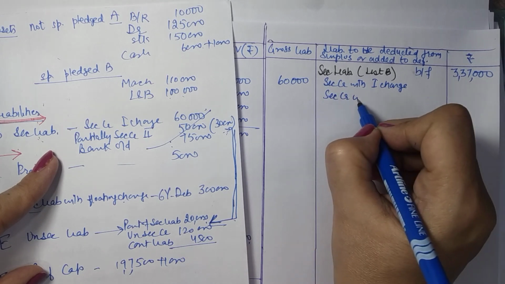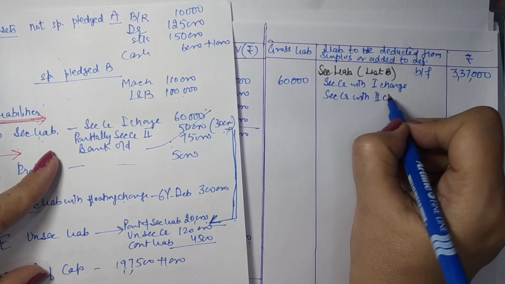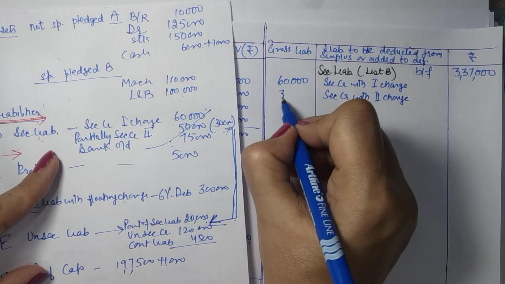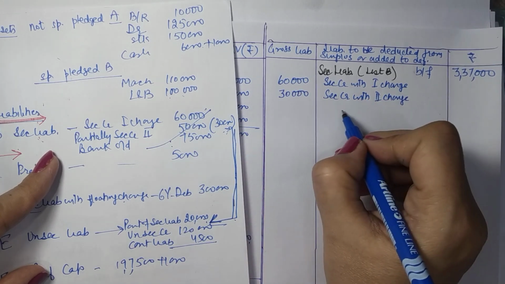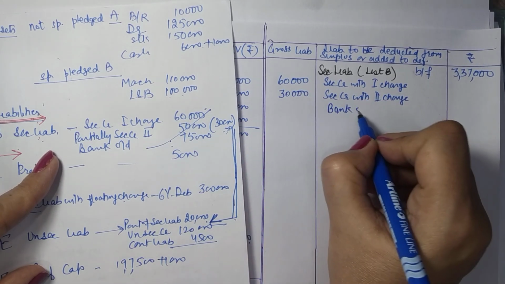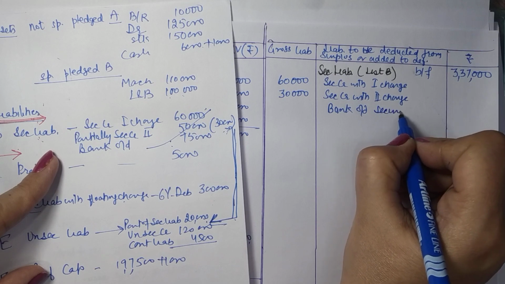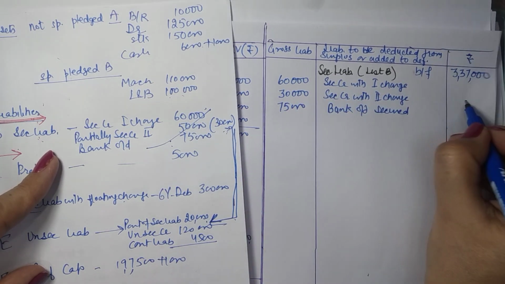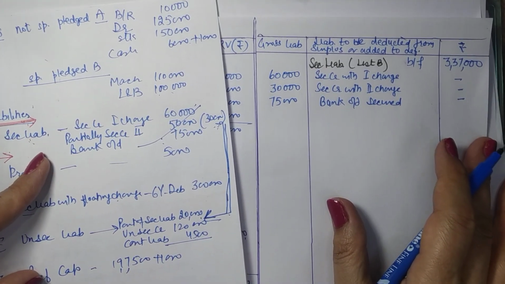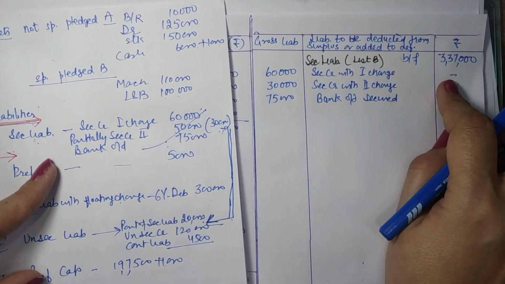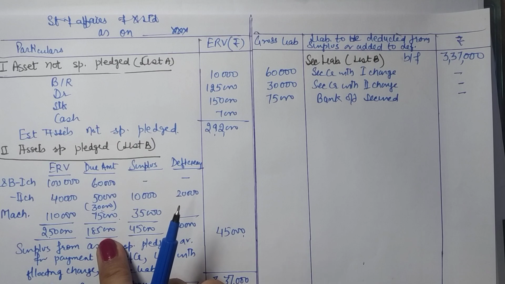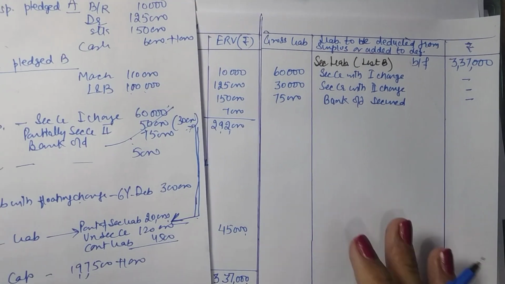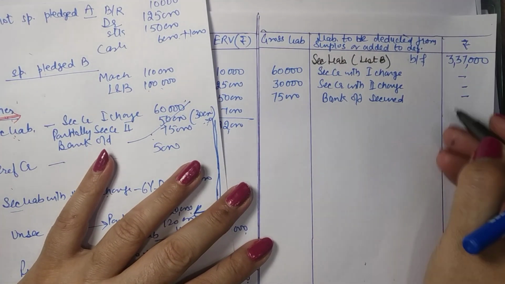Secured creditors with secondary charge. Now remember, secured amount is 30,000. Bank overdraft secured against machine 75,000. Now out of this nothing will appear here because it has already been paid. You got this balance after payment of these liabilities. Okay, so it won't come here. So no payment, no balancing.